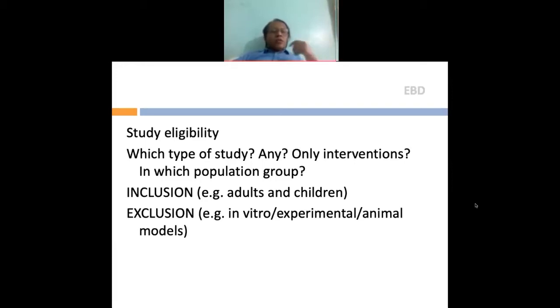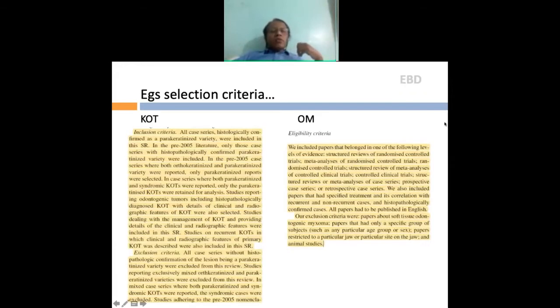So some selection criteria here, it's a huge list. I may not go into details of all that. KOT had these many inclusion criteria and so much exclusion criteria. One thing I would like to stress is that we stated that only those KOTs which were histopathologically diagnosed as KOT would be included in the systematic review. Others which are just clinically diagnosed or radiographically diagnosed will not be considered.